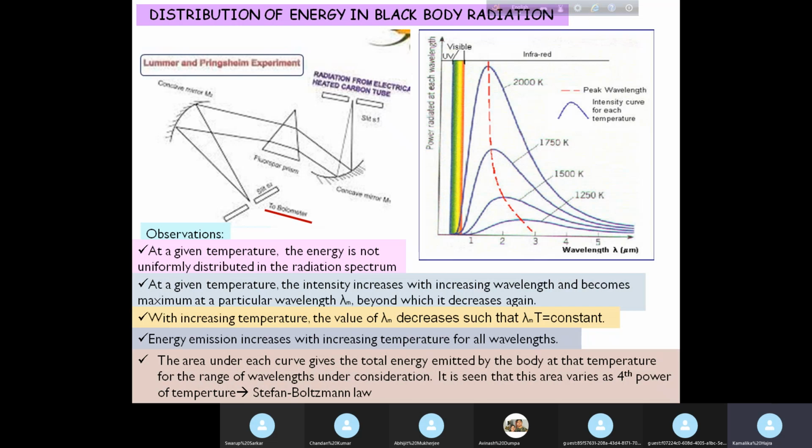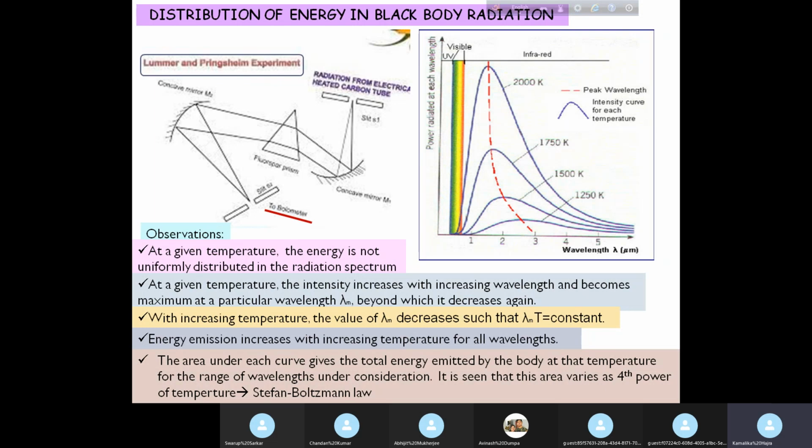Now, what is the value of this total energy emitted by the body at a particular temperature? This value is given by Stefan's law that we just discussed, and we know from Stefan's law that this value should be the fourth power of temperature, and it is seen that if you calculate this area, then it varies as the fourth power of the temperature, which verifies Stefan-Boltzmann's law.